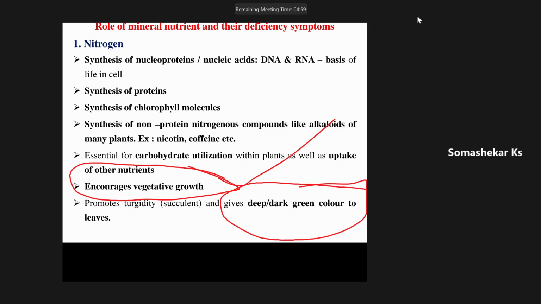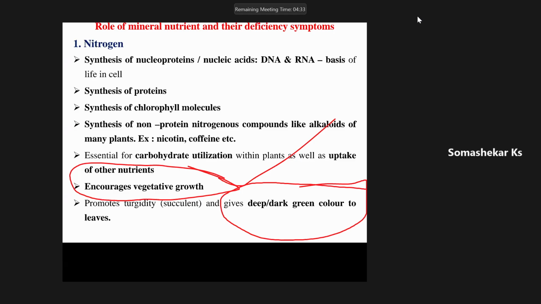It will give many interpretations. That's why no one wants to see croplands with yellow color. Everyone wants to see croplands with dark greenish color, and that green color tells about the healthiness of the croplands, and that can only be given by the nutrient element nitrogen.